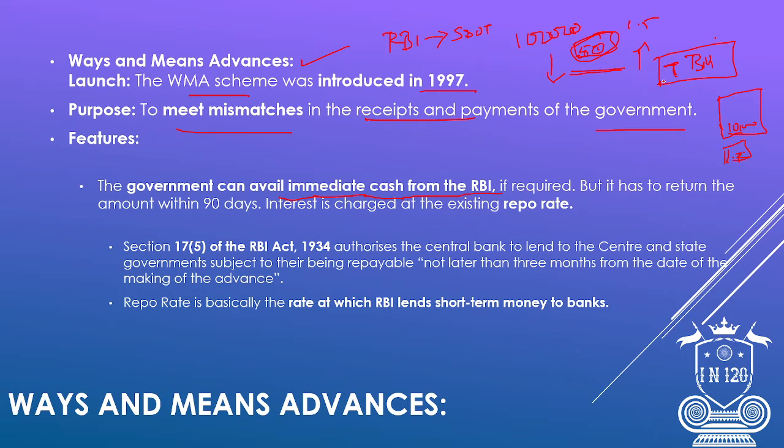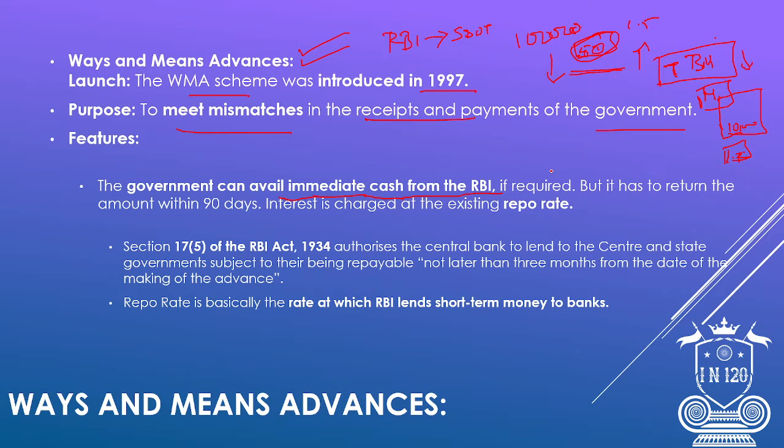They can either borrow from the market by selling these, or they can go with ways and means advances. Let's cut short with this. We will not get into other forms of raising money, because it will be quite a larger topic.